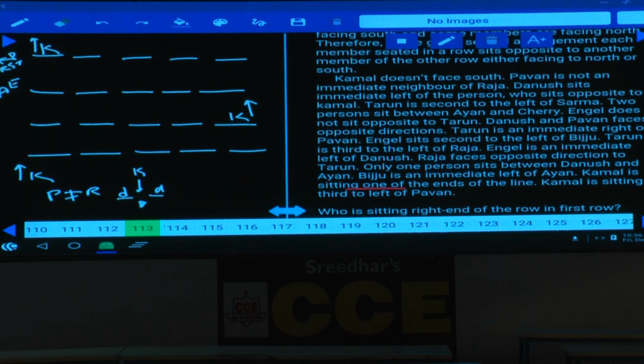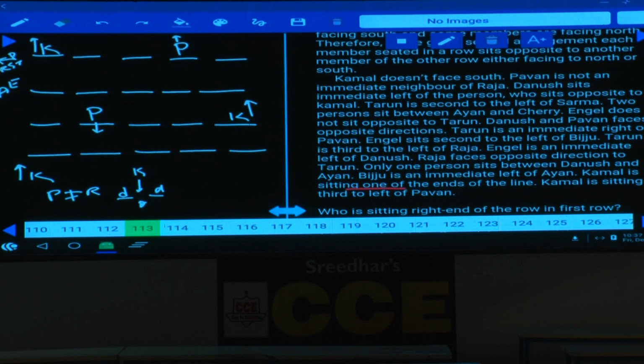Then Kamal is seated third to the left of Pawan. Now Kamal is seated third to the left of Pawan, Pawan is here. In this case, Pawan is facing towards north, and third to the left of Pawan, this Pawan is facing towards south. Kamal is seated third to the left of Pawan. Done with this? Then Kamal does not face south. That means Kamal is facing north.